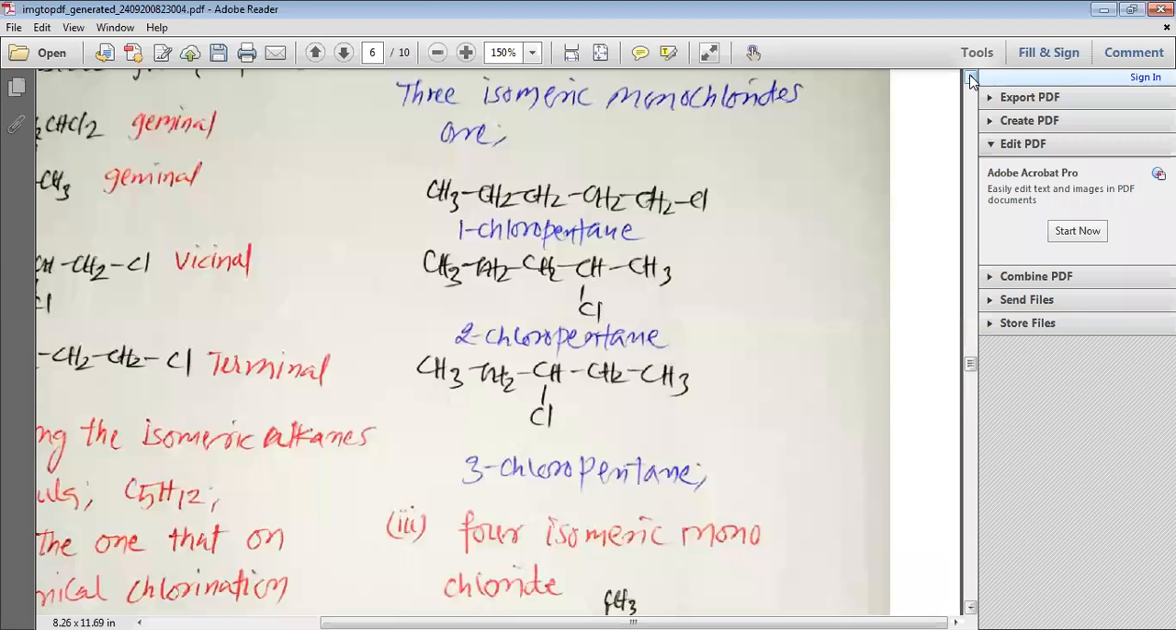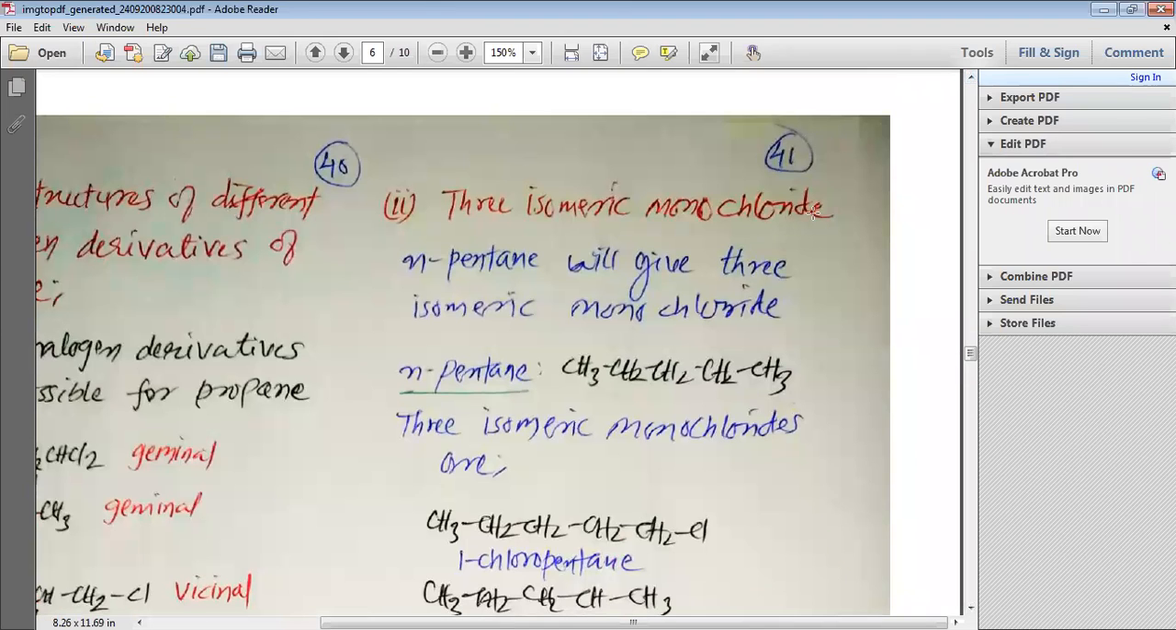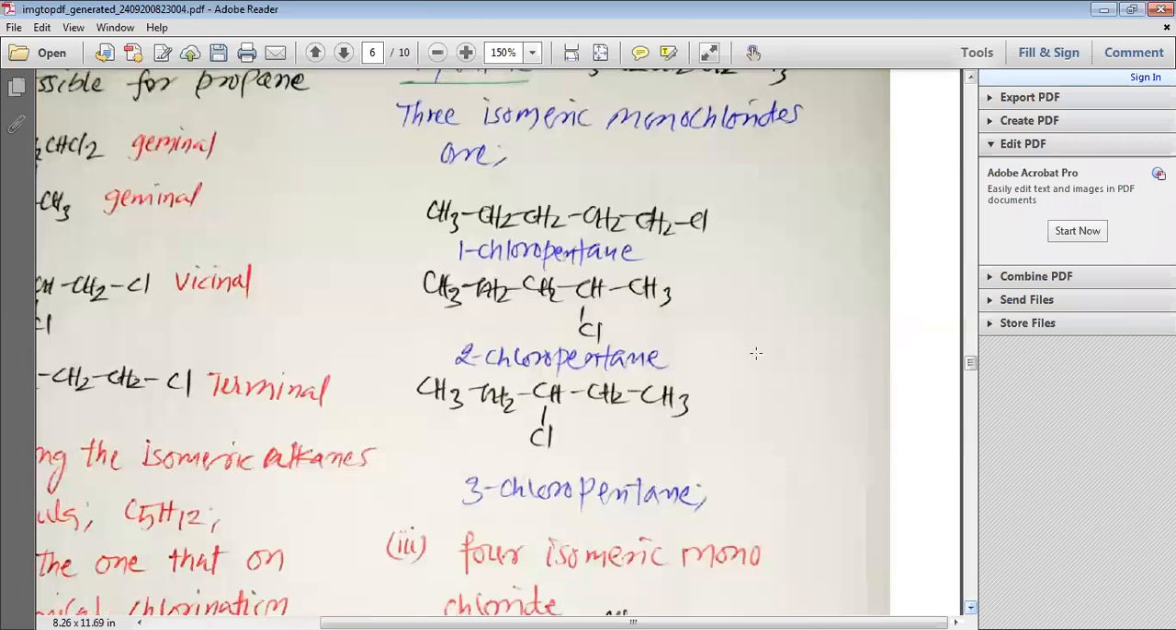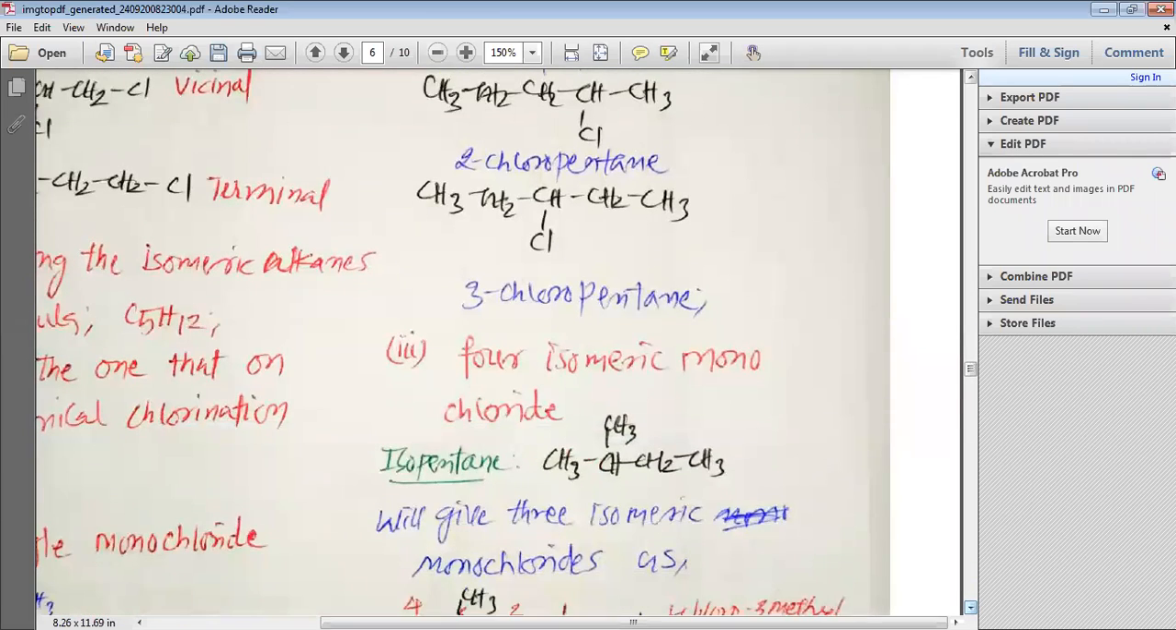Then we have the next one, 3 isomeric monochlorides. So which pentane will give us the 3 isomeric monochlorides? Normal pentane will give us the 3 isomeric monochlorides. So this is your normal pentane, CH3CH2CH2CH2CH3. And if the chlorination of this normal pentane takes place, we may get 1-chloropentane, 2-chloropentane and 3-chloropentane as the product. So these three are the 3 isomeric products.